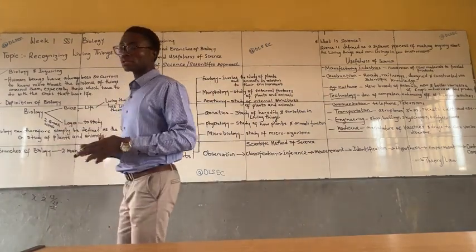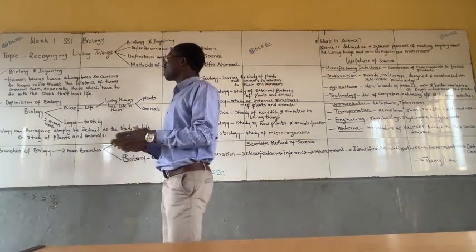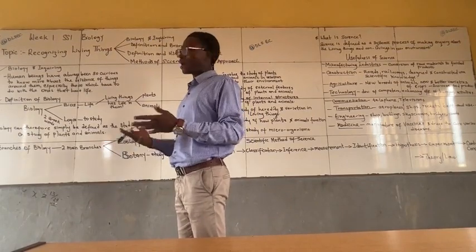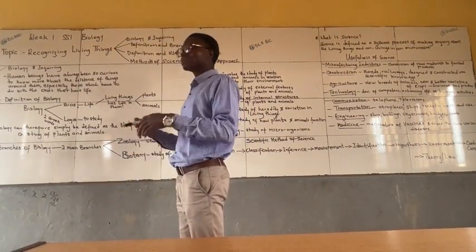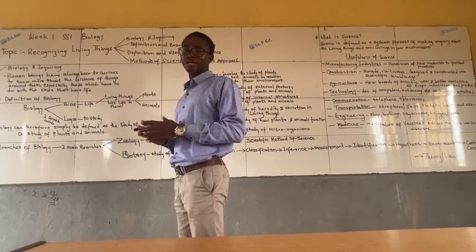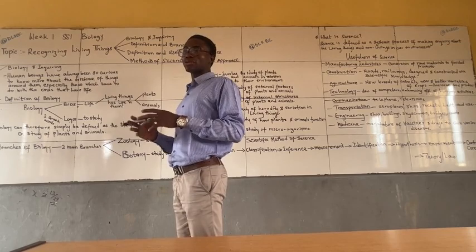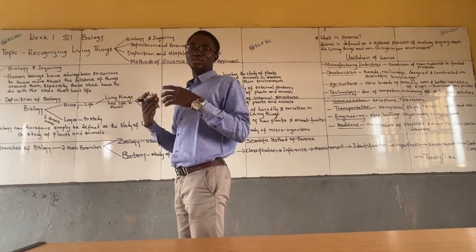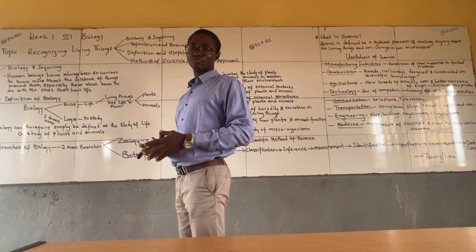Now, biology and inquiry. Human beings have always been so curious to know more about the existence of things around them, especially the things that have life in them. And this is what necessitated the study of biology.